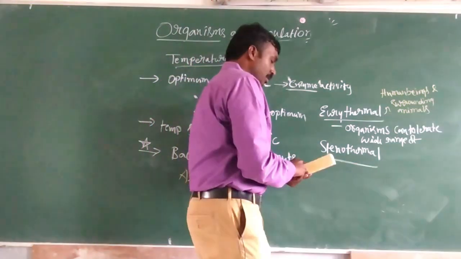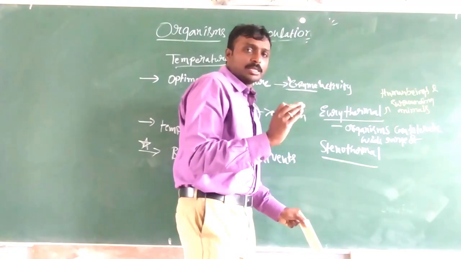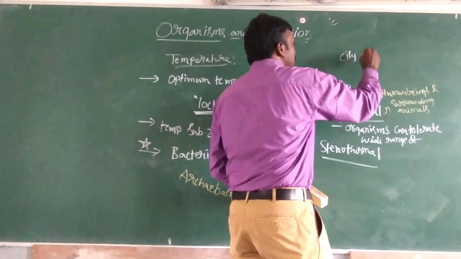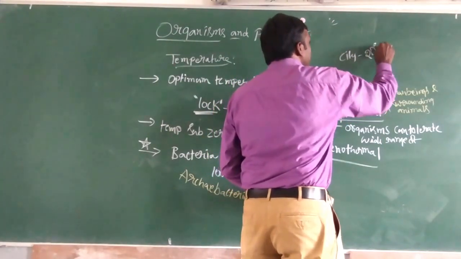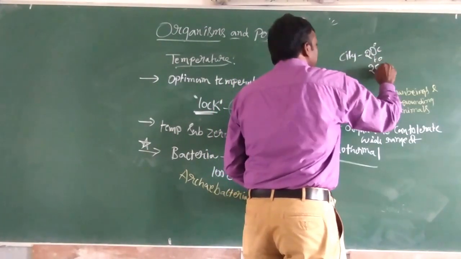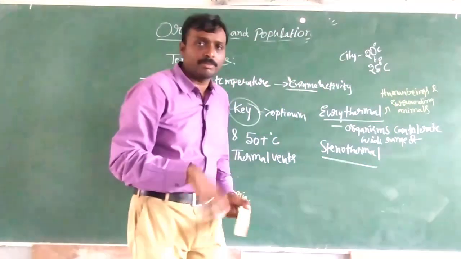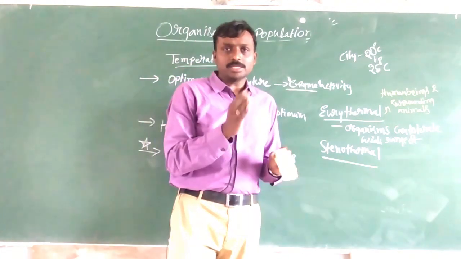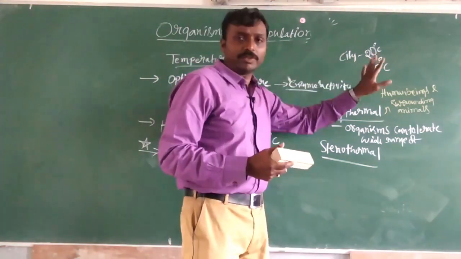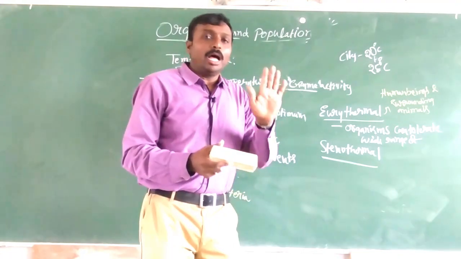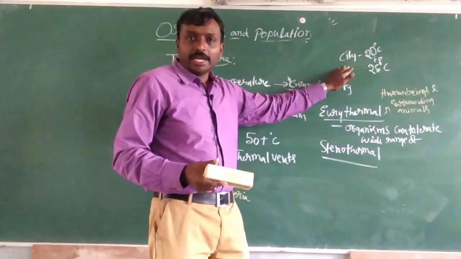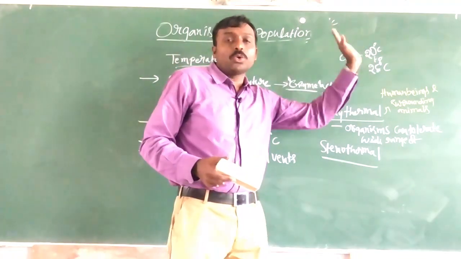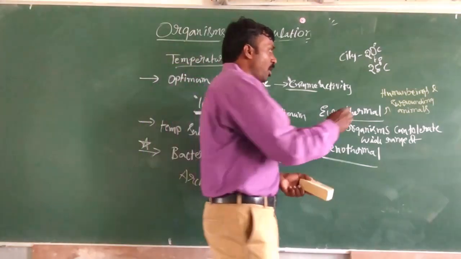Now let us try to understand what this statement exactly means. Let us say in a city, generally 20 degrees Celsius to 25 degrees Celsius is the normal temperature in non-summer seasons. And in the same city, when these temperatures rise up to 35 to 40.